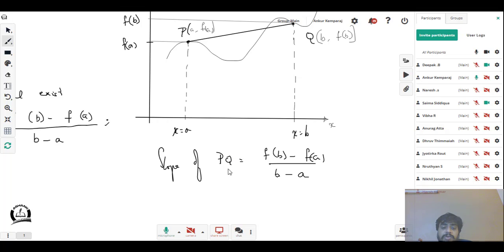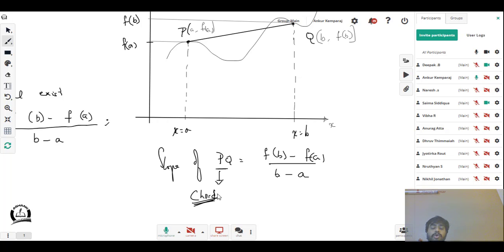So can I say this PQ is a chord to the curve? A chord is a line that touches a curve at 2 points, at least 2 points. Okay, so I can probably call this a chord as well. All right, I'm going to go ahead and call this a chord for now.